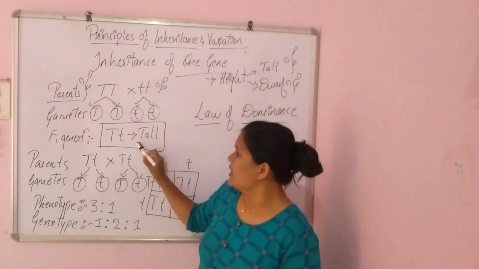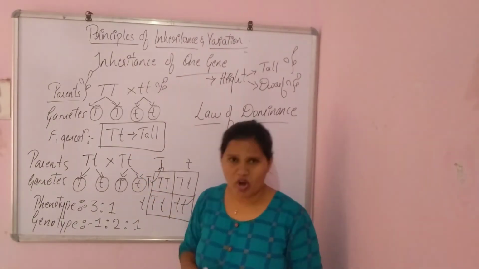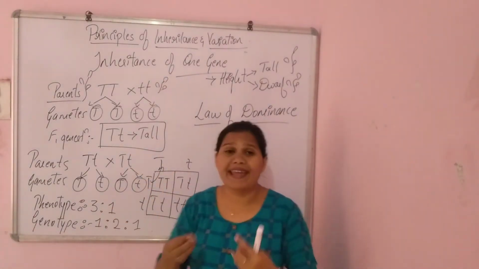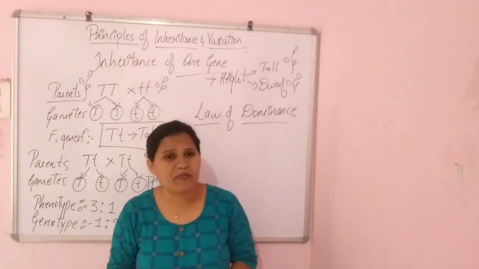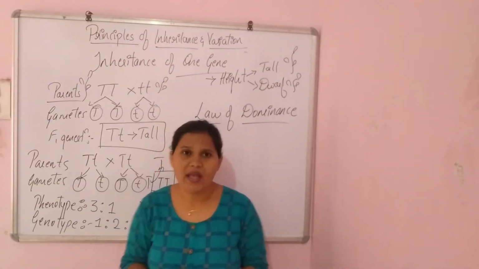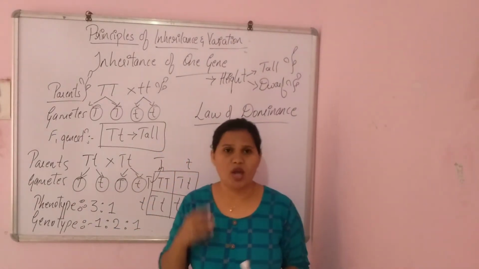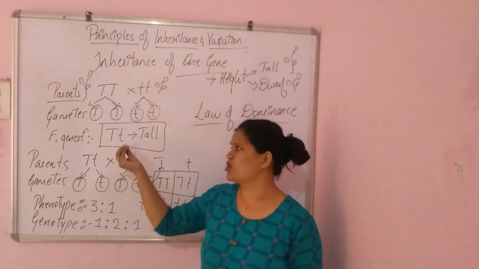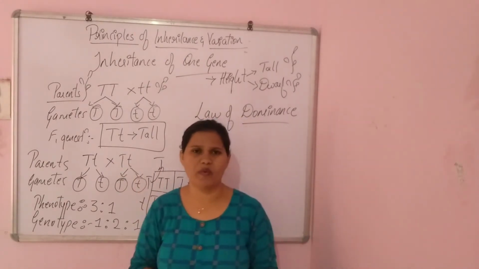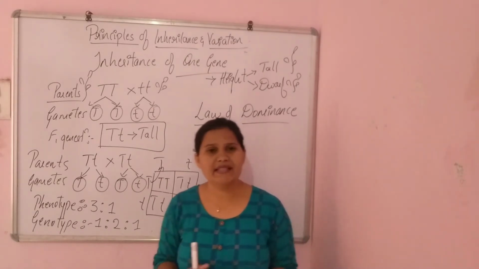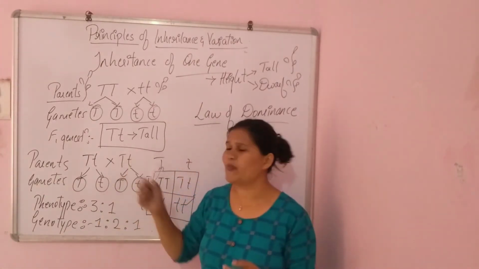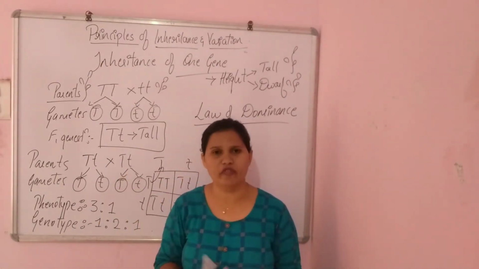Here, even though the dwarf trait was present, it couldn't express its character fully. Why? Because the capital T or the dominant trait, that is tall, was more dominant over the small t. Hence, it did not allow this dwarf plant to express its character fully.